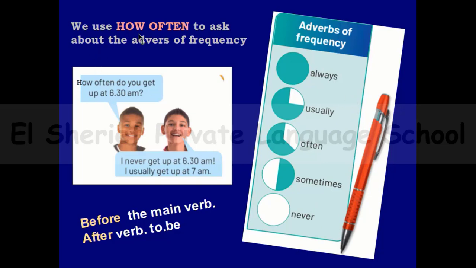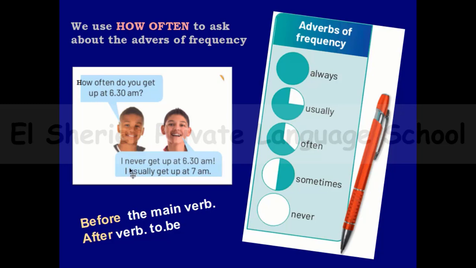So I can use the words how often to ask how many times you do that action, or how many times you are repeating that situation. Here, how often do you get up at 6:30 a.m.? And the answer is, I never get up at 6:30 a.m. I usually get up at 7 a.m.